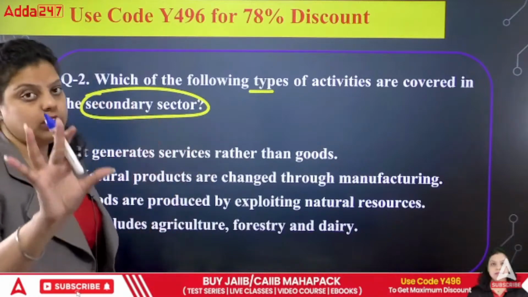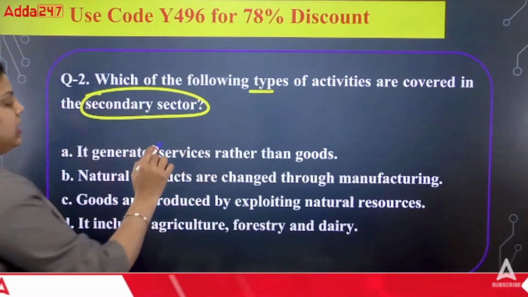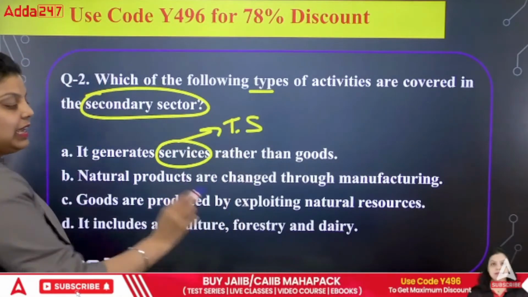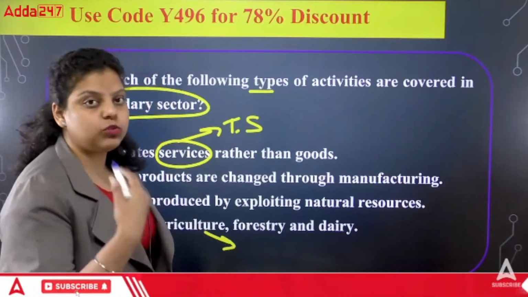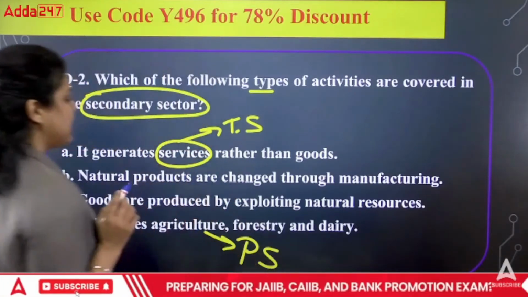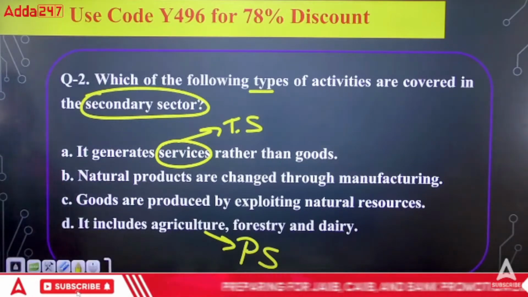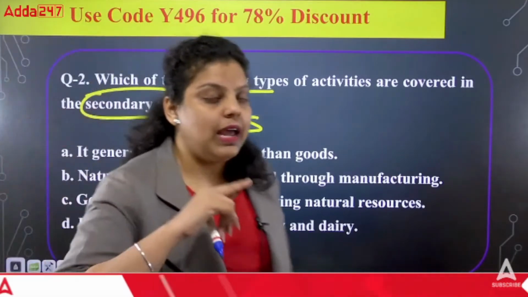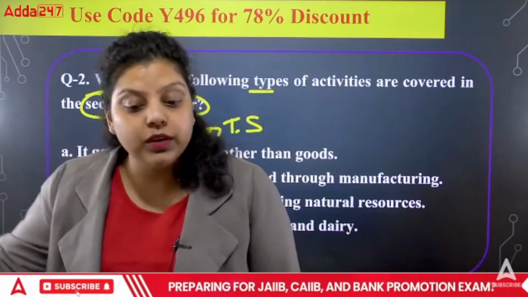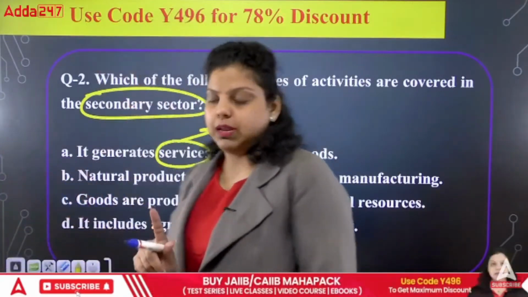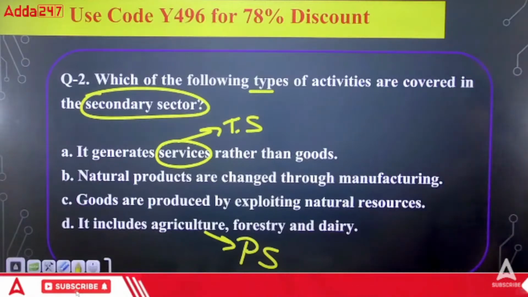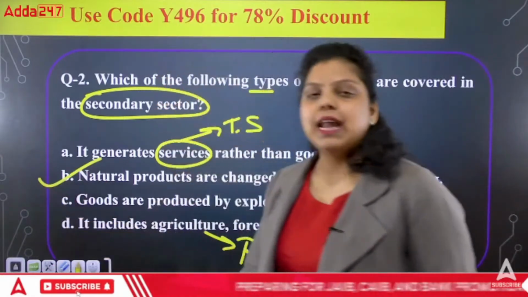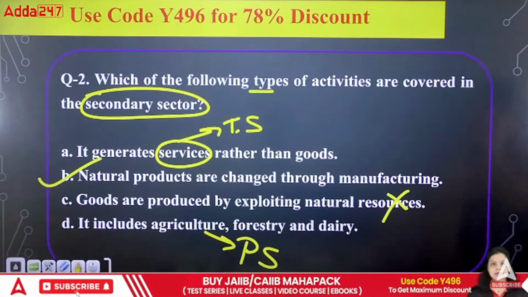If you say the first option, it generates services rather than goods. It is providing services, so it's a tertiary sector. The fourth option says it includes agriculture, forestry and dairy. It is talking about natural resources, that's the primary sector. The second option is saying natural products are changed through manufacturing. It means we are processing the natural resources, and after processing, we are making the finished goods. So obviously the B option can be right. Let's see the third option: goods are produced by exploiting natural resources. No, you are not exploiting natural resources. The right answer will be B, that natural products are changed through manufacturing.